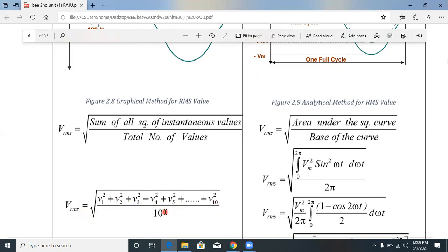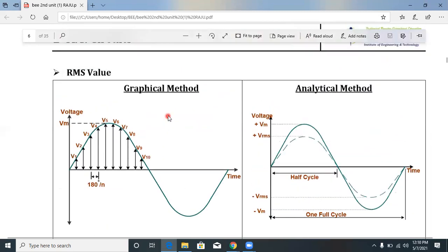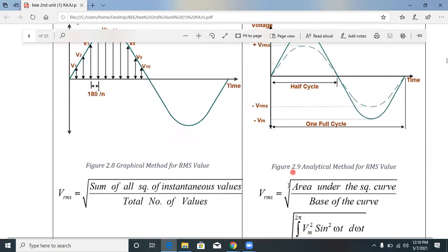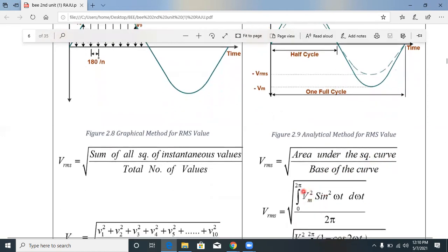So on V10 square is 10. So this is about the RMS value by using the graphical method and the analytical method. The RMS value is the area under the square curve divided by the base of the curve.